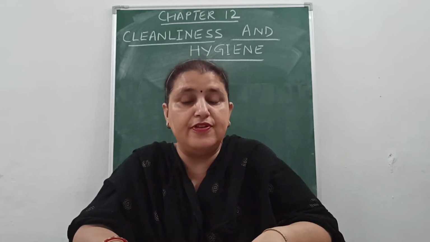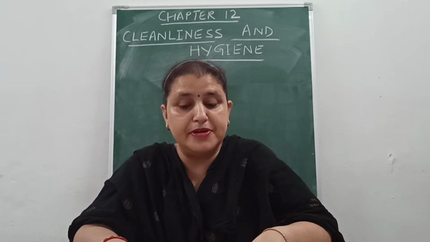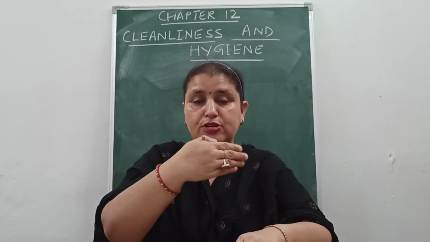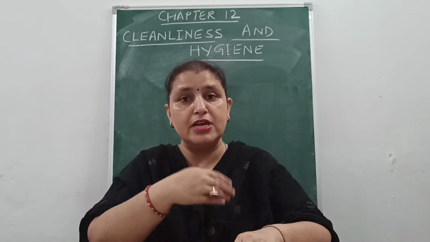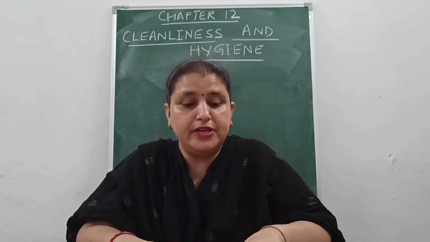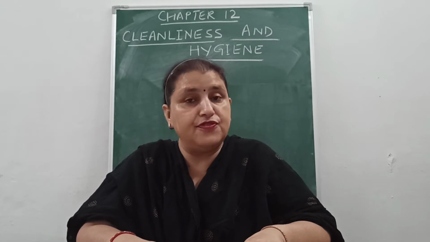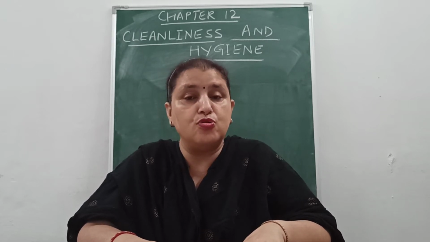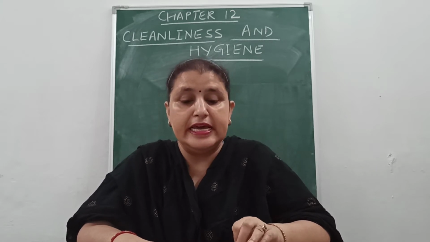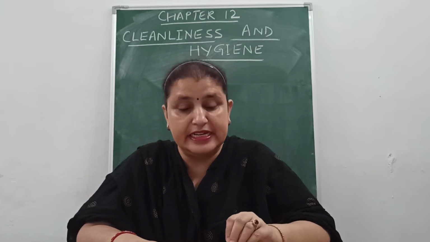Number 3, flies and mosquitoes can be prevented from entering the house by putting wire mesh on doors and windows. You have the net on the doors and the windows so that all these insects cannot come inside the house. That also protects your surroundings. Then next point, any waste should be thrown in the closed dustbins. Otherwise, flies, mosquitoes or germs will grow on them. For this reason, dustbins should always be cleared and cleaned daily.